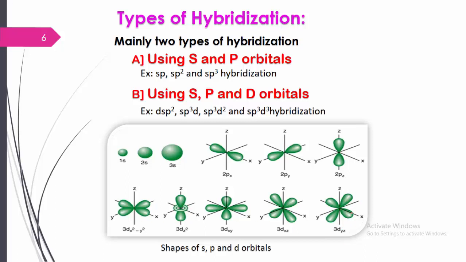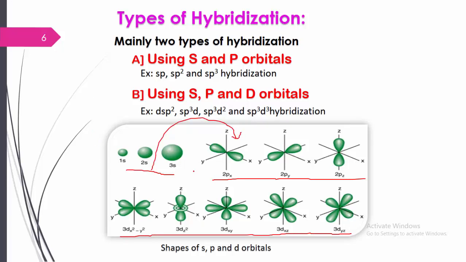These are the five d orbitals. These are the s orbital, these are the p orbitals, and these are the d orbitals. Hybridization can be possible using s and p orbitals, or using s, p and d orbitals.